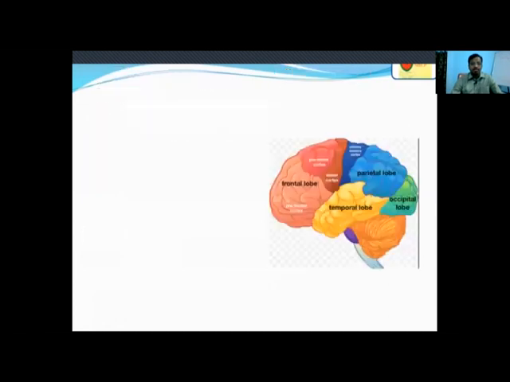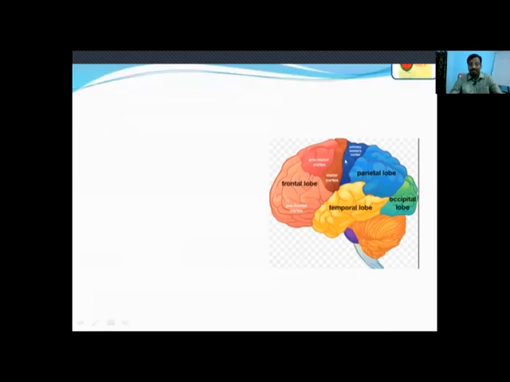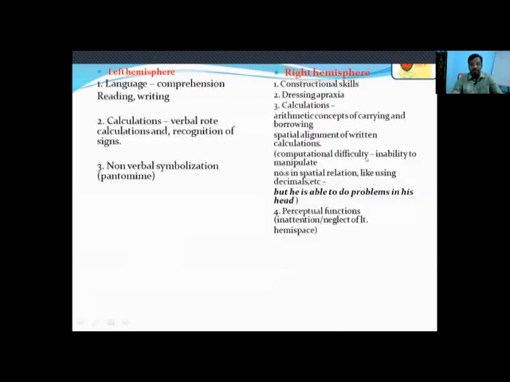Next is the parietal lobe. Just behind the central sulcus is the primary sensory cortex, and behind that there will be different kinds of functioning of the parietal lobe. Coming to the left hemisphere, it deals with language: comprehension, reading and writing. The left hemisphere also takes care of simple calculation.